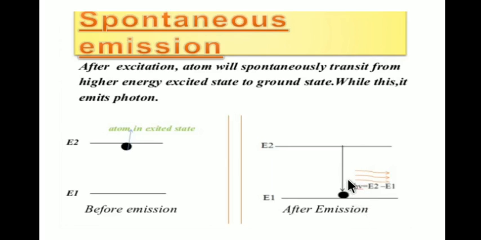During that time, it emits some amount of energy, that is the photon. We can calculate the energy from the difference between the ground state and excited state: h nu is equal to E2 minus E1. This h nu is the photon energy. Generally, spontaneous emission occurs in LED bulbs and ordinary incandescent bulbs. These are the mechanisms that happen.